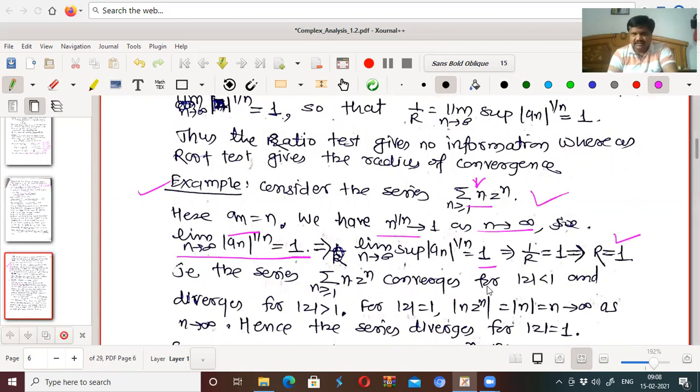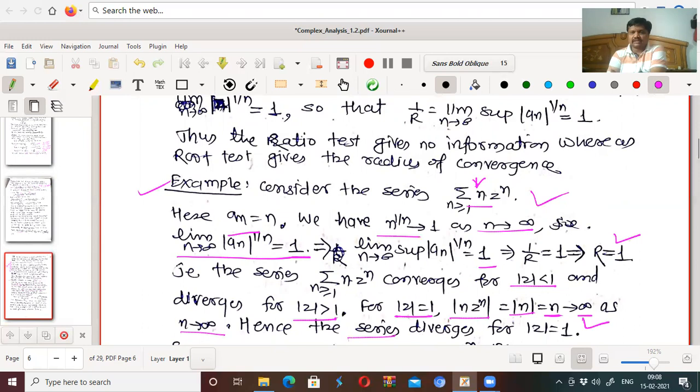That means the series converges for all |z| less than 1 and diverges for |z| greater than 1. We will see what happens for |z| equal to 1. If |z| equals 1, then |n z^n| becomes |n|, which equals n and tends to infinity as n tends to infinity. Therefore the series diverges, because a series is convergent only if |n z^n| tends to 0 as n tends to infinity.